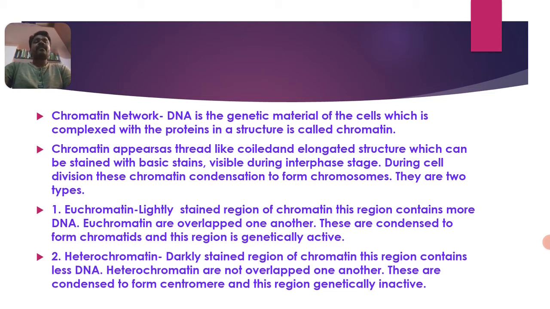Chromatin network. DNA is the genetic material of the cells, which is complexed with proteins, meaning it is condensed with protein in a structure called chromatin. What is chromatin? It is nothing but the complex form of protein and DNA. Then chromatin appears as a thread-like